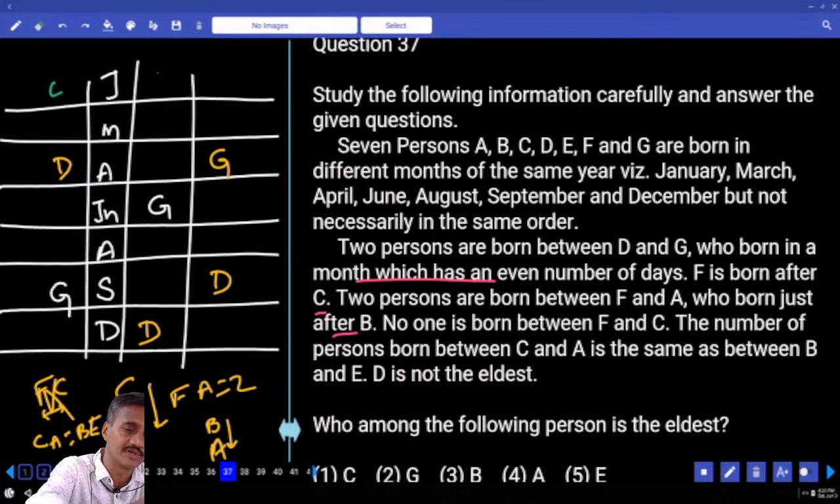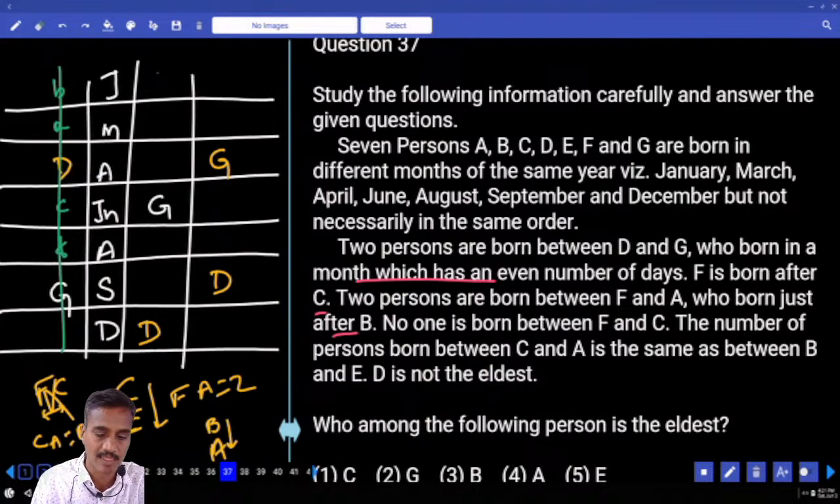Are you getting this point or not? The next one, if you take C and F like this, then B and A must be like this. Between F and A there must be exactly 2 people, valid. And C and A, how many persons? 1 person. Now between B and E, 1 person is not possible. This case is completely ruled out. Are you getting this one or not?